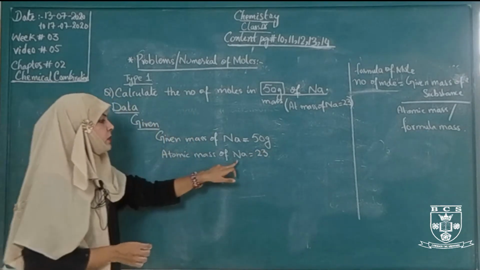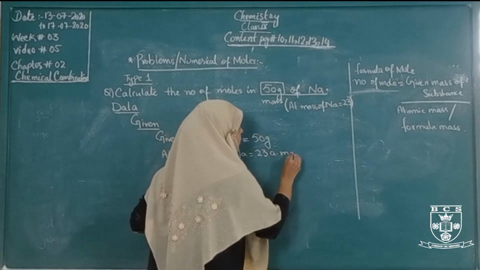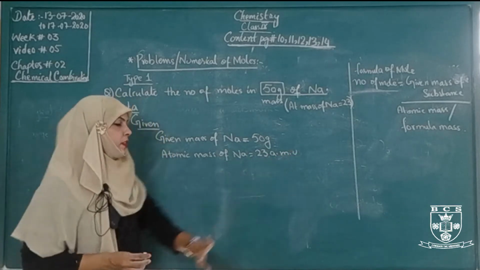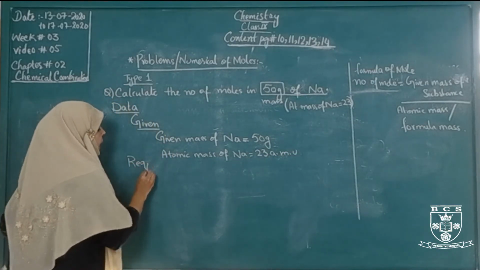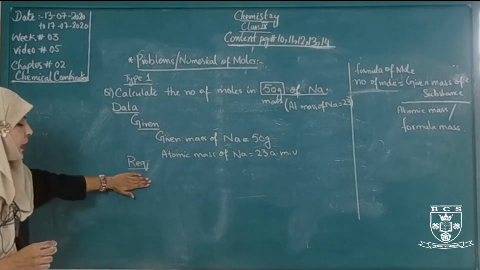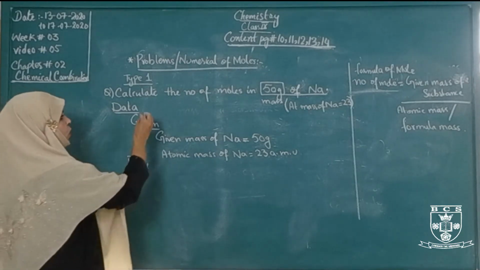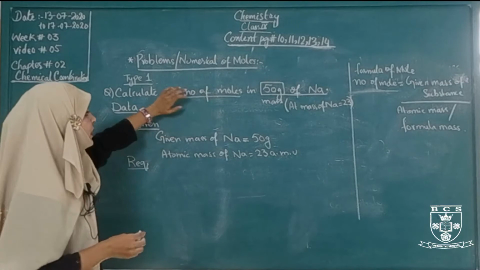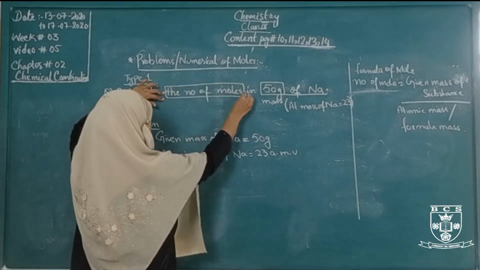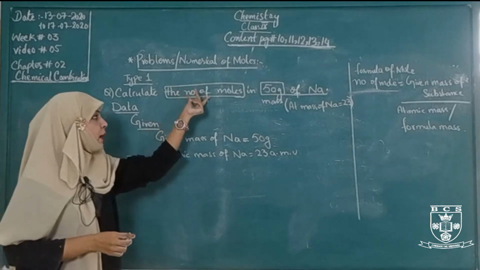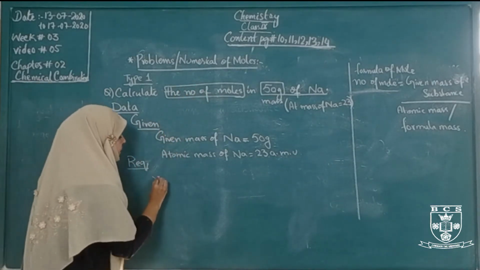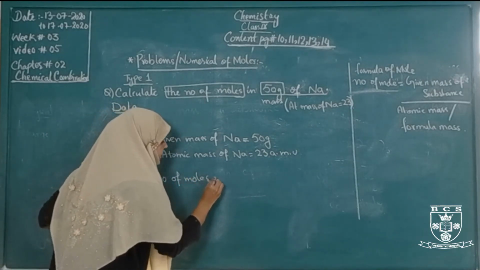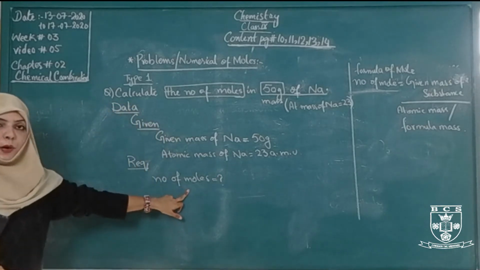Unit is AMU, atomic mass unit. The third head we will give here is required. Calculation value, the number of moles. We have to find the number of moles.